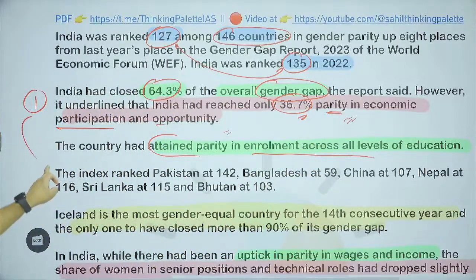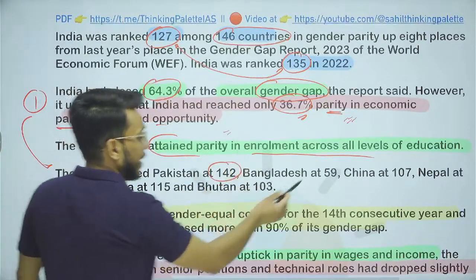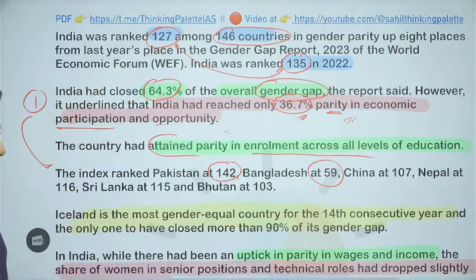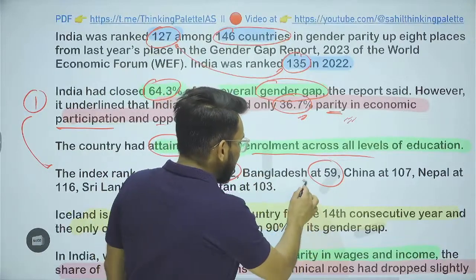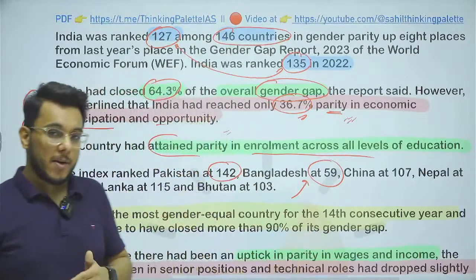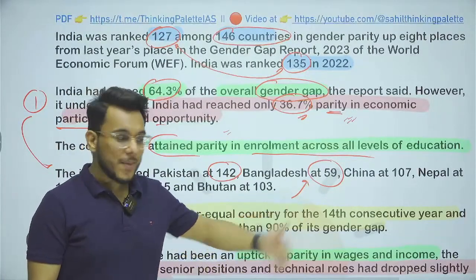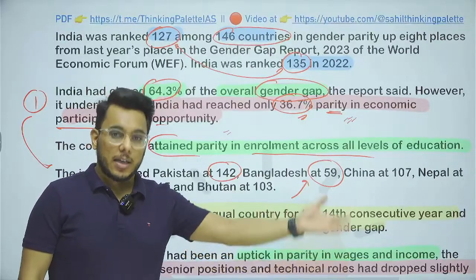Now, if we put the rank in perspective, Pakistan is ranked 142. Fine. Bangladesh has got a very good rank, that is 59. Particularly, guys, just to make you understand, Bangladesh performs very well on political empowerment, because we see that Sheikh Hasina has been leading the country for a considerable period of time.